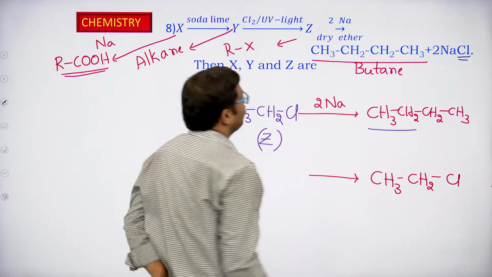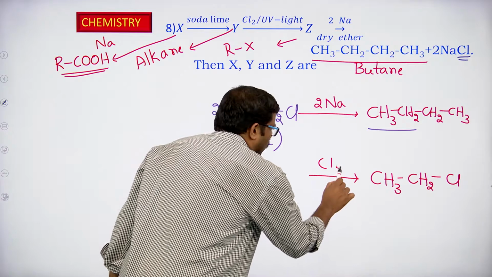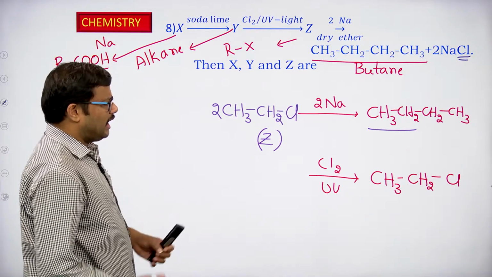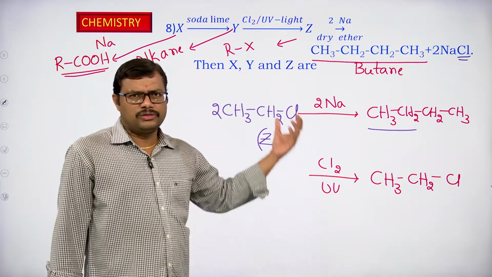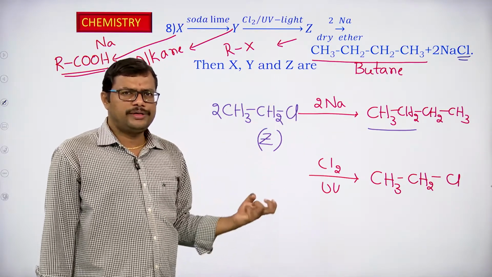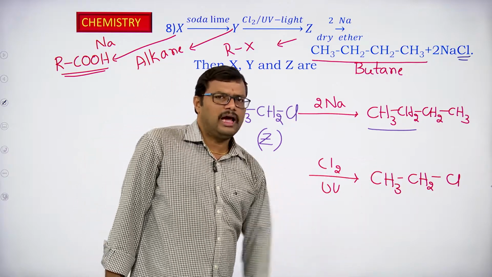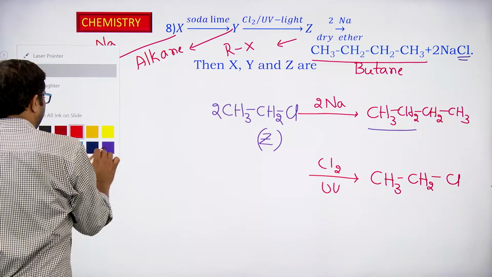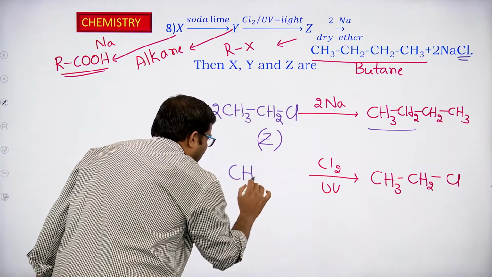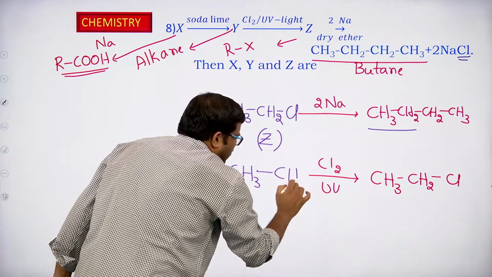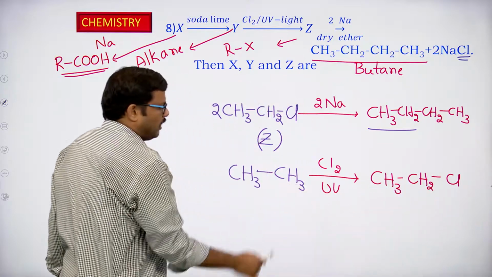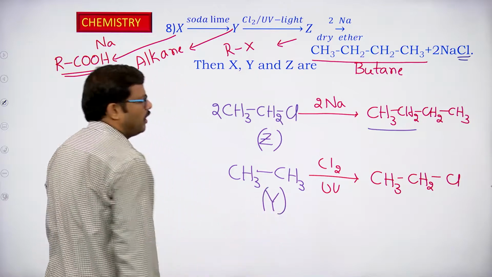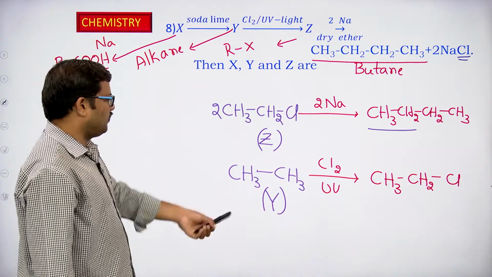Now, let us take ethyl chloride, CH3, CH2, Cl. This is obtained from the reaction of an alkane with chlorine in UV light. We know that halogenation is a substitution reaction, so one hydrogen atom of the alkane gets replaced with the halogen. If I remove the halogen and keep the hydrogen, we get the corresponding alkane. So we have CH3, CH3. This is ethane, and this is the Y in this particular reaction. So we got the Y as well.